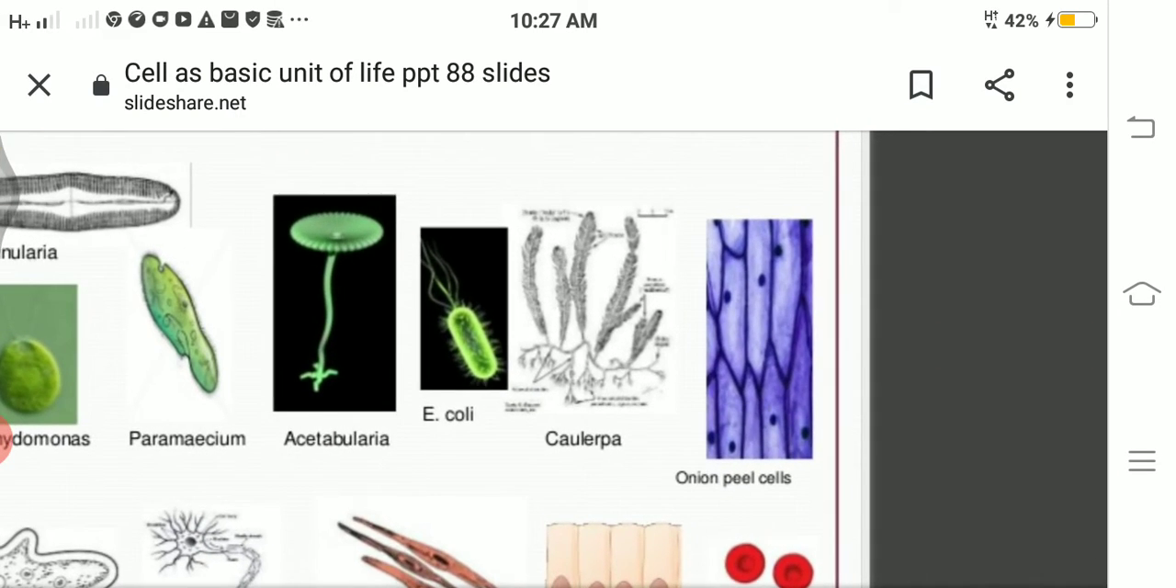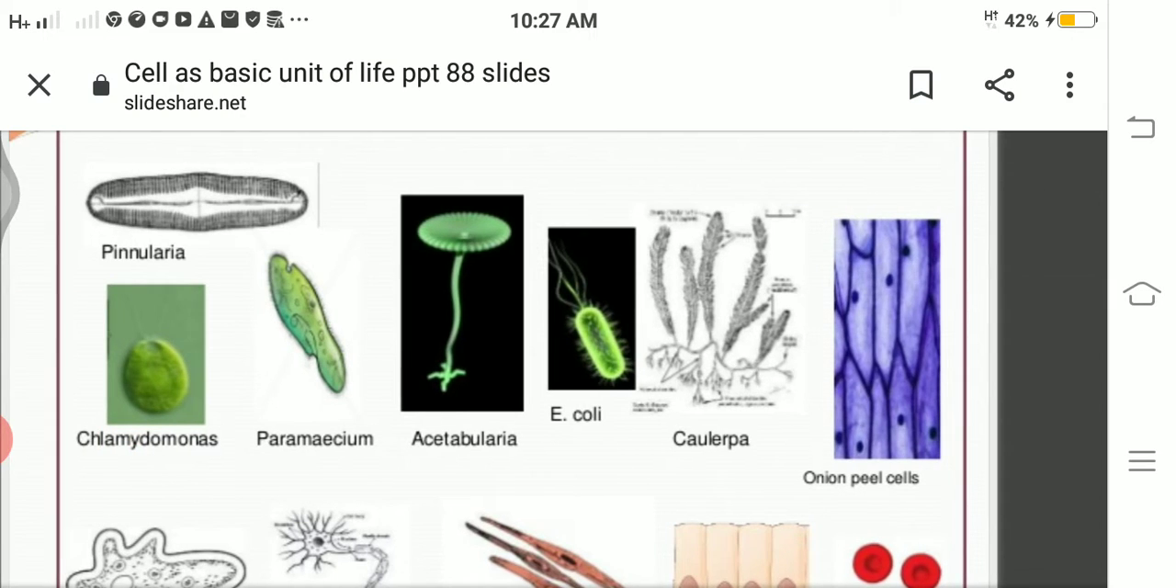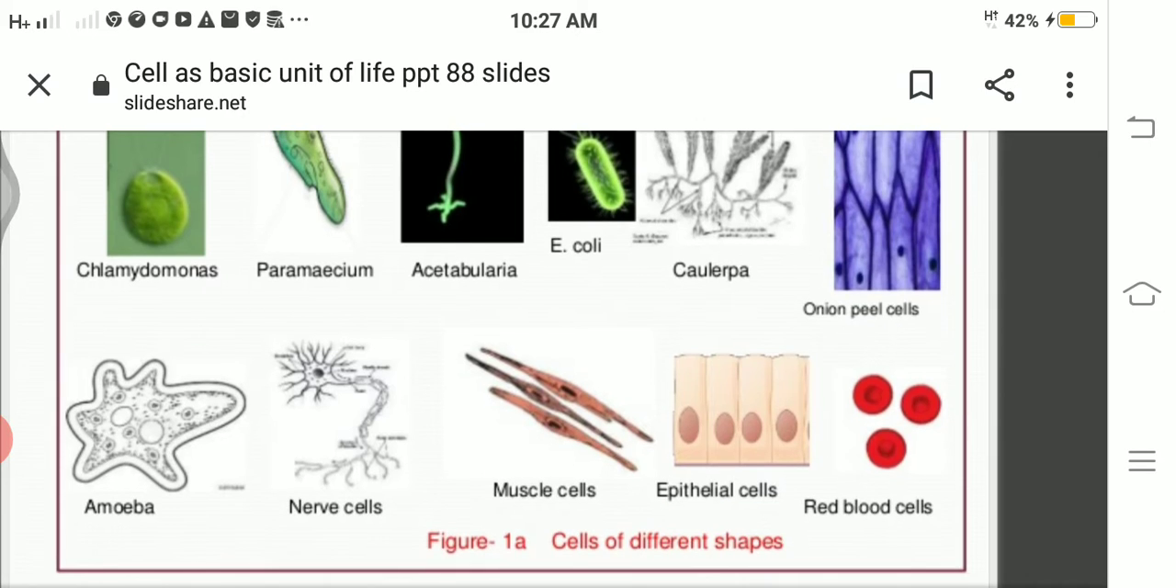So here are the examples of some cells. Some unicellular organisms: Paramecium, Chlamydomonas, then Pinnularia, E. coli, and so on. So this is a single cell, amoeba. Then here you can see some human cells: nerve cells, muscle cells. See the shapes. Nerve cell is elongated, muscle cell is somewhat cylindrical, epithelial cells are columnar. These epithelial cells are cuboidal cells. RBCs are spherical in shape. So depending upon the function, the shape is there.